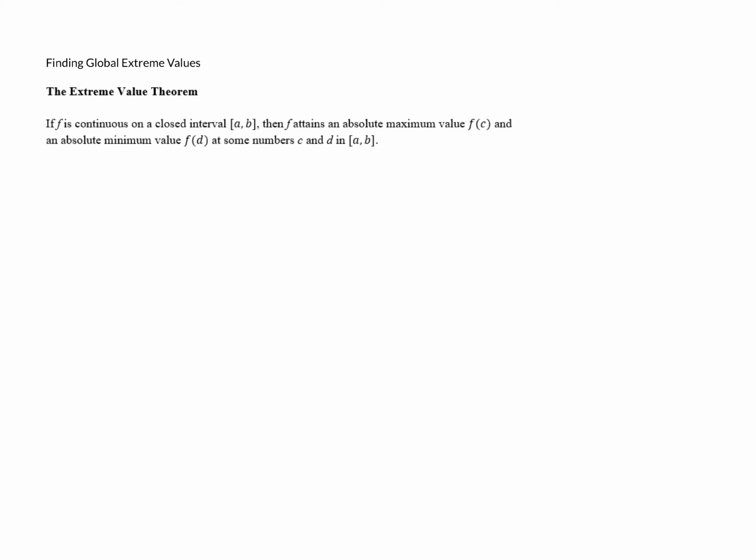Now, I want to look at just a few graphs. Let me take a moment to draw those. Here we have 3 examples of functions that are continuous on the closed interval from a to b, and we can see that each of these attains an absolute maximum value and an absolute minimum value. If we look at the first one, we've got an absolute maximum value here and an absolute minimum value down there.